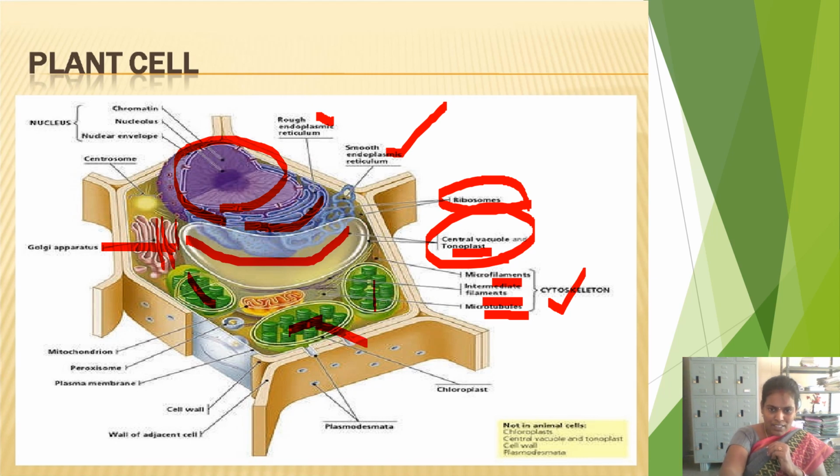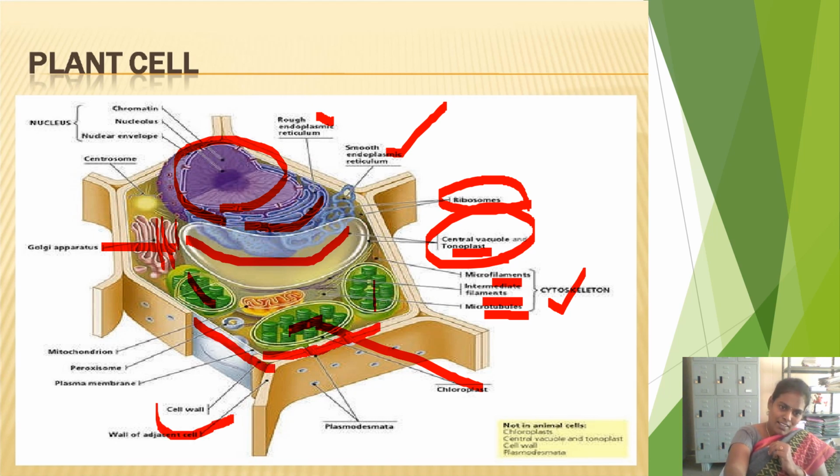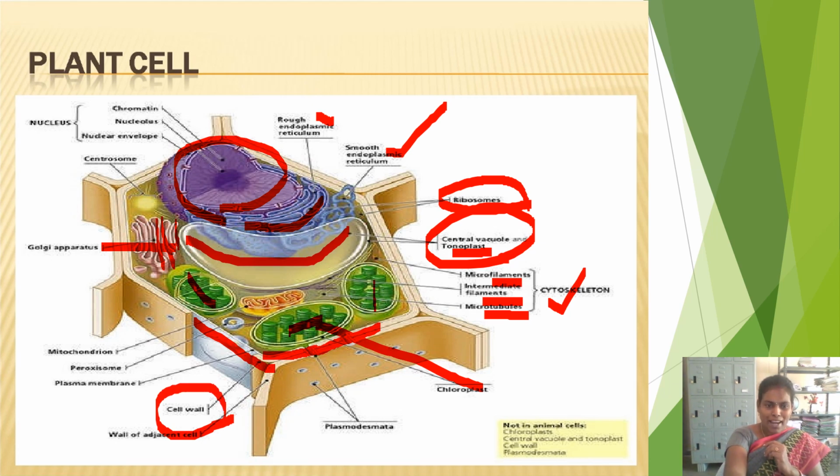These green color parts are called chloroplasts. And here, if you observe, the cell membrane which covers the contents of the cell is again covered by one outer membrane, which is called the cell wall. The cell wall is present only in plant cells. Chloroplasts are present only in plant cells.